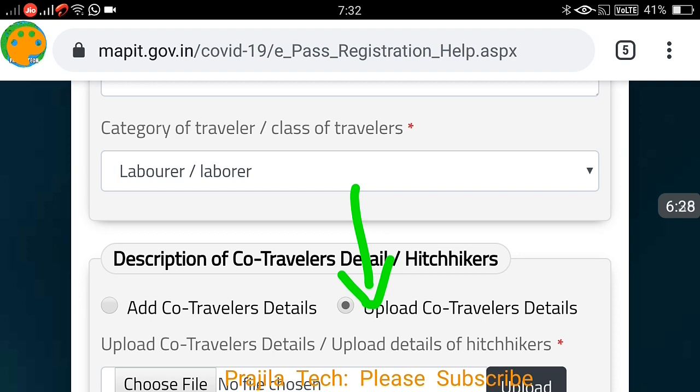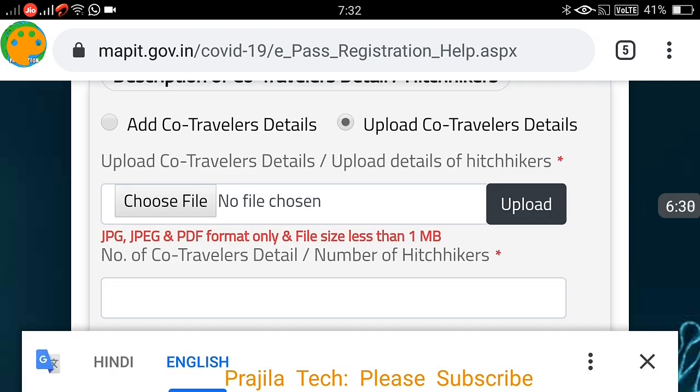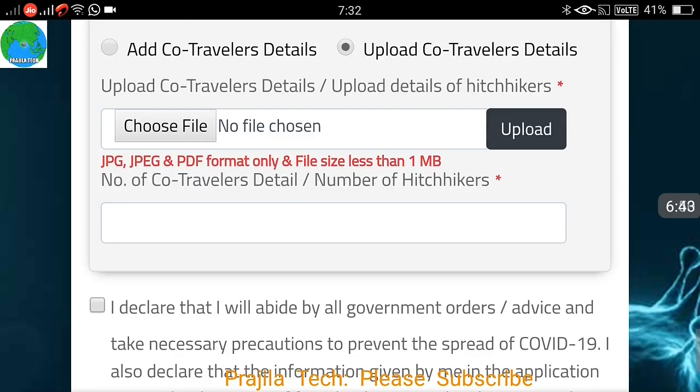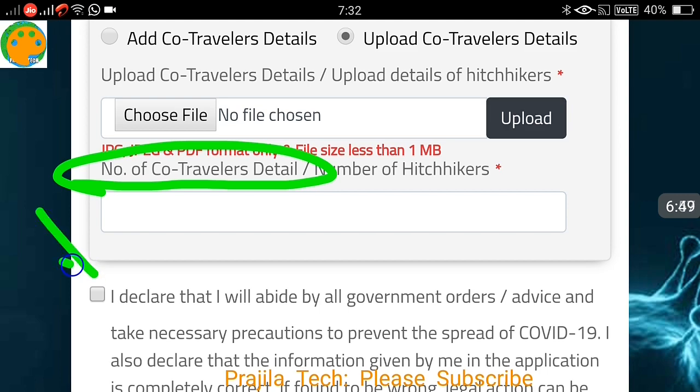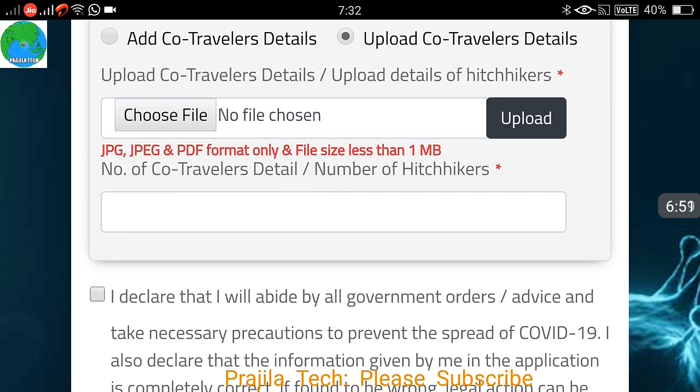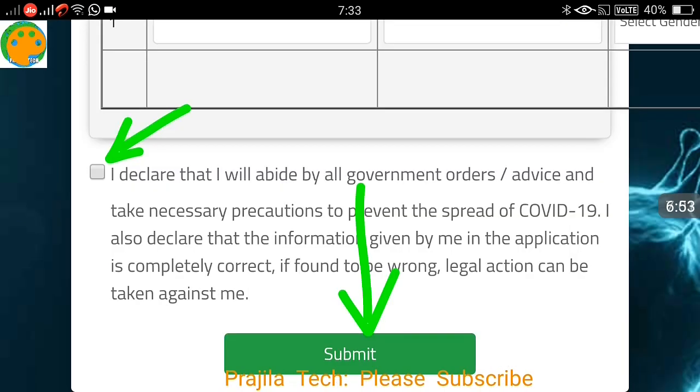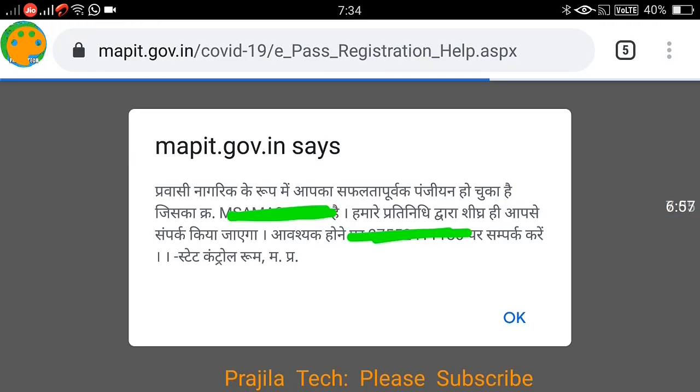Also you have to upload co-traveler details. You can see here, upload co-traveler details. Click on that radio button, then choose file, and upload again. If someone is traveling along with you, you have to enter all the traveler details also. You can see how many co-travelers there are. If you enter multiple, you have to scan multiple people's details. Now finally click on I declare and submit.